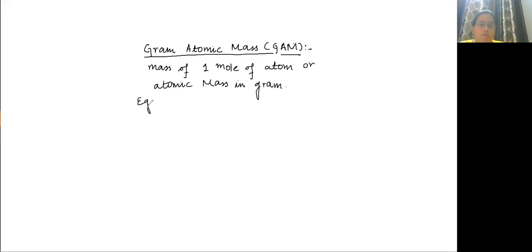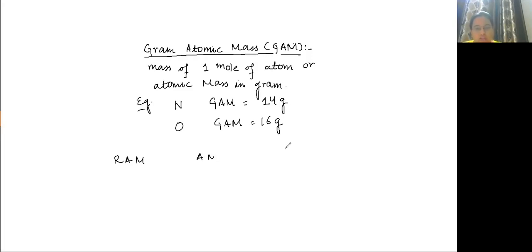Example, if I talk about nitrogen, what is GAM of nitrogen? GAM for nitrogen will be 14 grams. What is GAM of oxygen? Oxygen GAM is 16 grams. So simple, RAM, AM, GAM. RAM has no unit, AM is AMU, GAM is in grams.